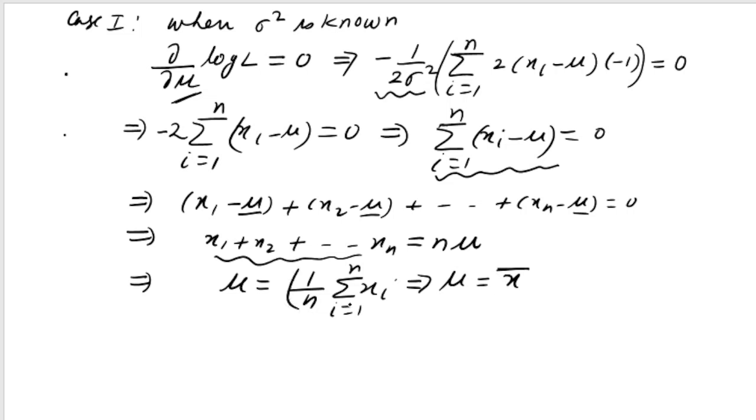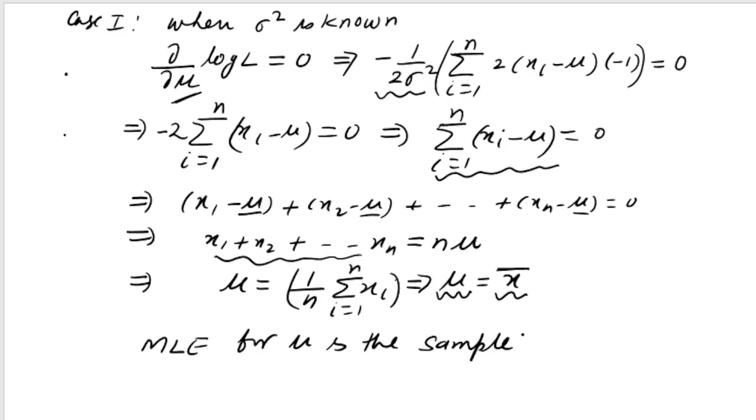Because this thing is nothing but x bar, we can conclude now what the maximum likelihood estimator of mu is. So we write that the maximum likelihood estimator, that is MLE, for mu is the sample mean. What is x bar? X bar is the mean of the sample that you have taken, that is the sample mean x bar. And this thing we already have highlighted also, that the maximum likelihood estimator in case of a normal population is the sample mean, that is x bar.